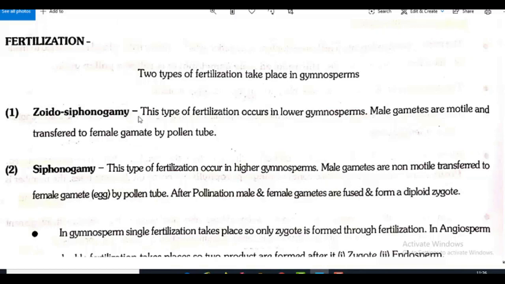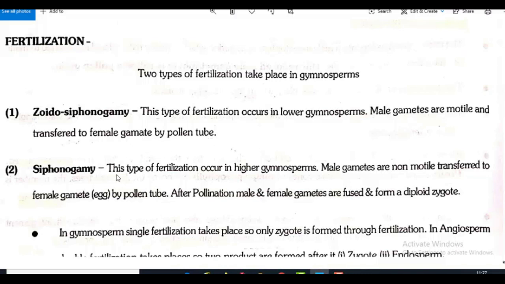Zoidogamy we once discussed, siphonogamy we once discussed. Here the combination is coming. Zoidosiphonogamy occurs in lower gymnosperms. Male gametes are motile, that means moving, and transferred to female gamete by what? Pollen tube.